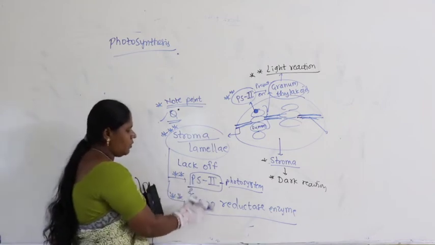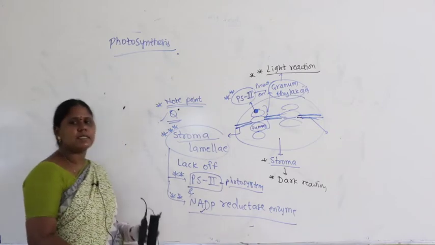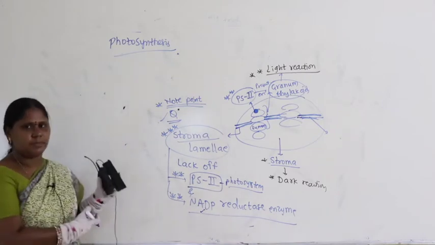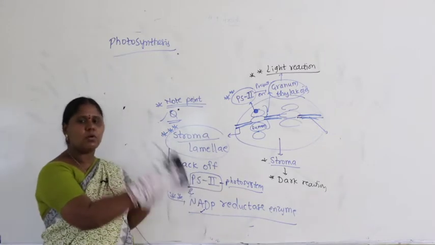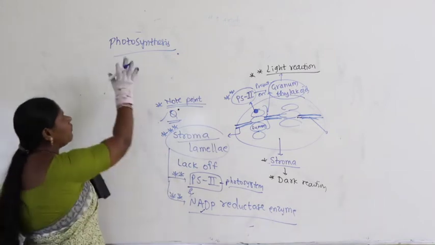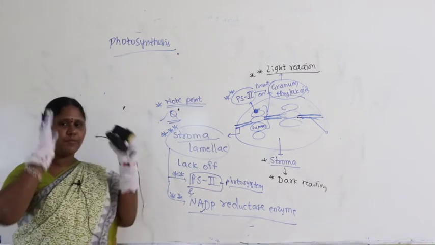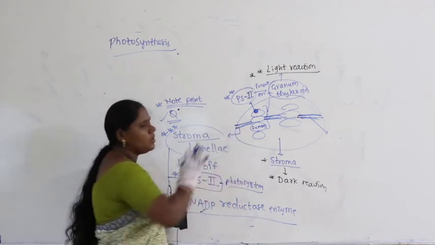What is PS? What is NADP reductase enzyme? Where is it used? We need to discuss it compulsorily in the continuation of the concept. But before that, we are on the diagram of chloroplast. In the chloroplast, what are the important things? On the chapter called photosynthesis, chloroplast means immediately these are the important points to recollect.